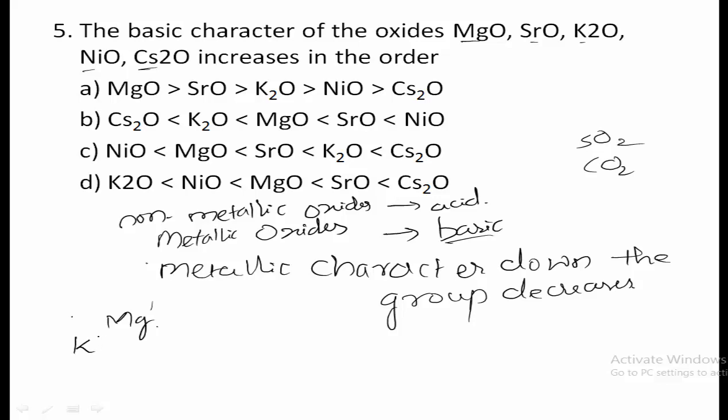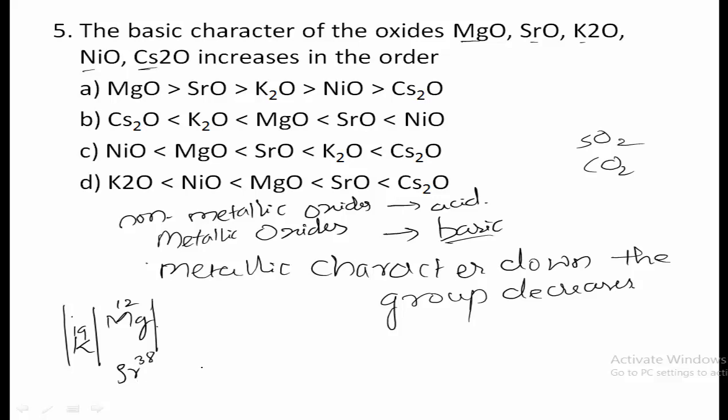lies in first group. Okay, potassium will lie in first group and magnesium will lie in second group, having the atomic number 12, and potassium is having the atomic number 19. And strontium, it will lie below that of the magnesium and its atomic number is 38.